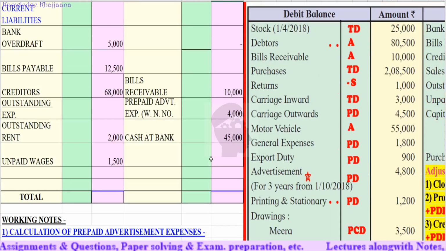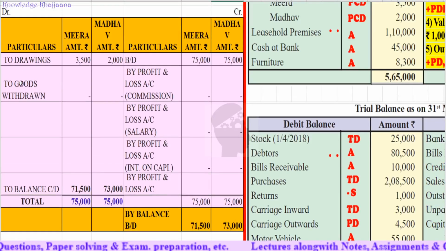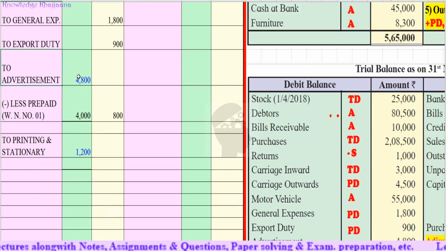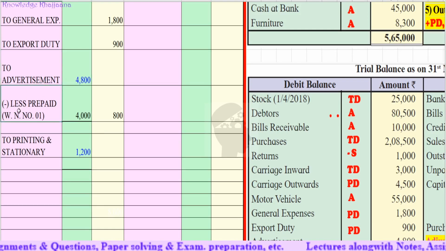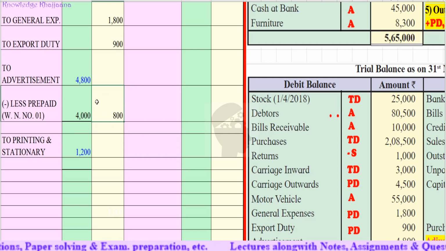So for this advertisement expenses, as there is a hidden adjustment, profit and loss account debit side, advertisement expenses rupees 4,800 less prepaid advertisement expenses as per working note number 1, 4,000 rupees as we have calculated. So rupees 800 are the only advertisement expenses which are due for this year.